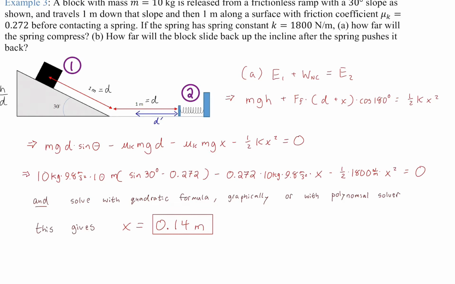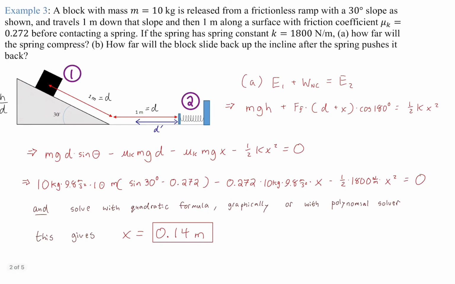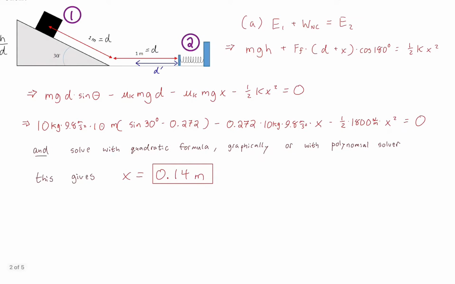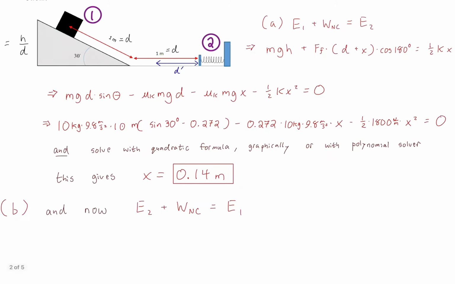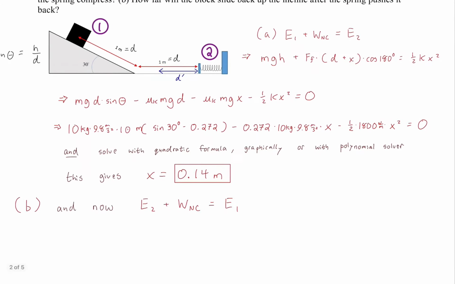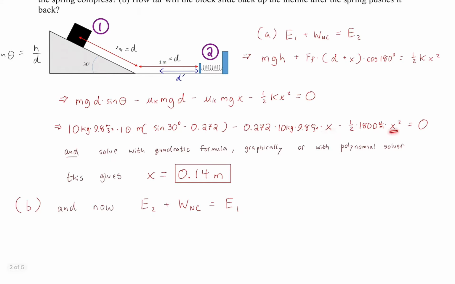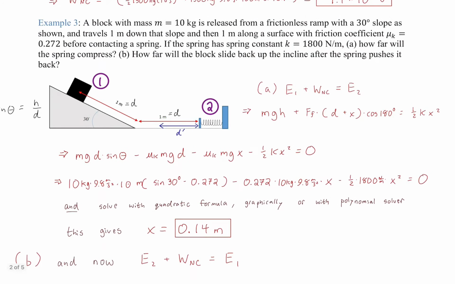And if you consider the same problem with the same block and the same amount of gravitational potential energy when it's frictionless, the compression was, I think, over 30 centimeters. So friction has done a significant amount of work here, but that's because it's a fairly small block, which means it didn't have that much gravitational potential energy, and the friction coefficient is fairly large, okay? Especially for a kinetic friction coefficient. All right, so that's part A. And that one was tricky in a sense because we had to solve for x, where we had an x and an x squared. All right, but what about part 2, or part B, that is?